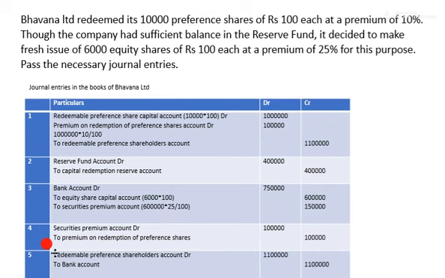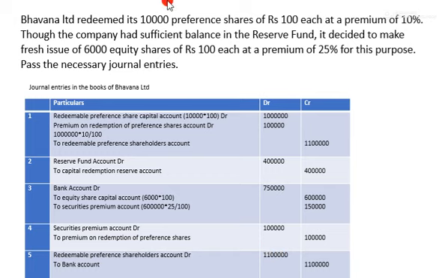Last, we need to pass the journal entry for final payment. The entry for final payment is: Redeemable Preference Shareholders Account debit. Total is 11 lakh.